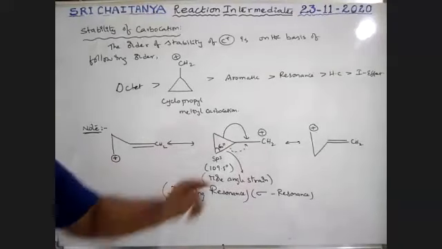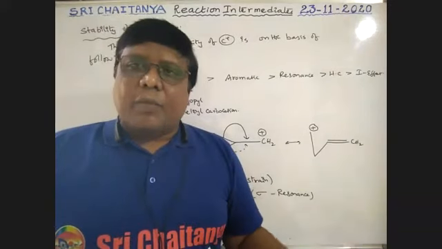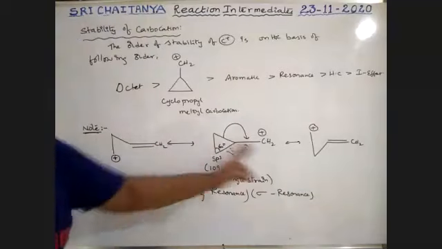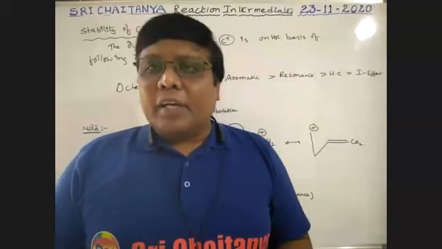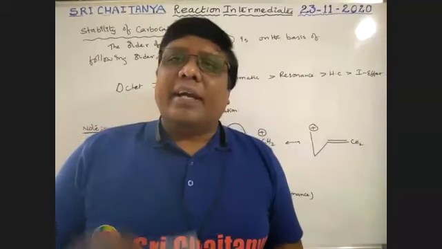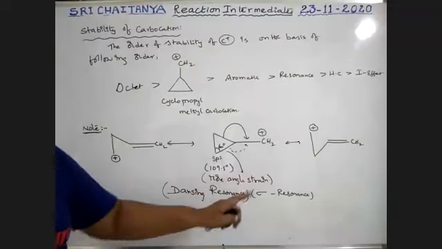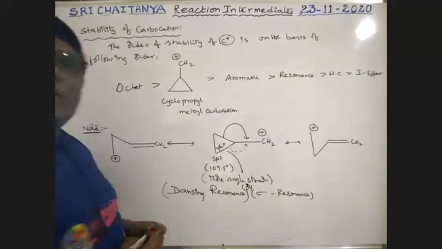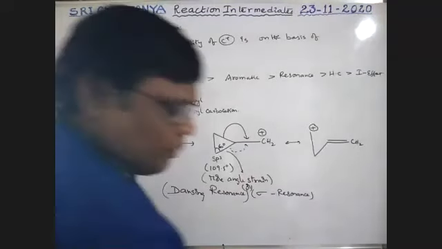So what type of resonance is there? It is called dancing resonance, which is also called sigma resonance. Sigma bond changes to pi bond, then pi bond changes to sigma bond. So these two are possible, boys. This is cyclopropyl methyl carbocation. The highest stability of cyclopropyl methyl carbocation is due to dancing resonance, which is also called sigma resonance. Okay.